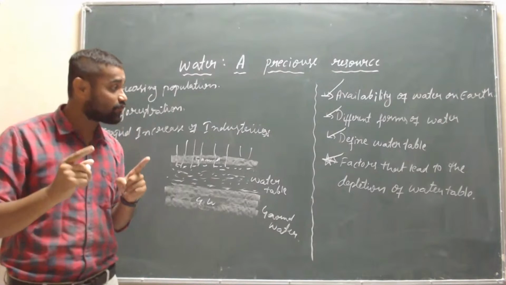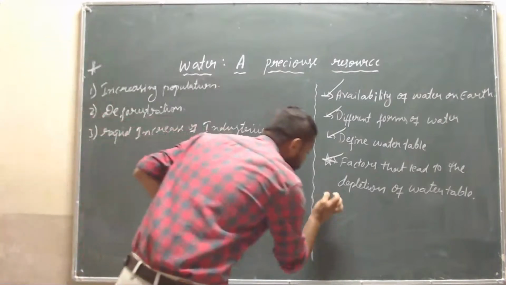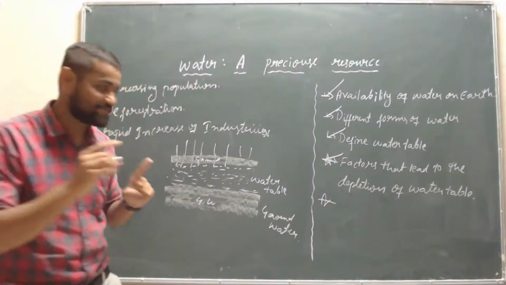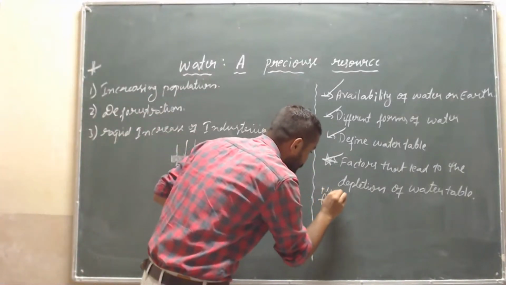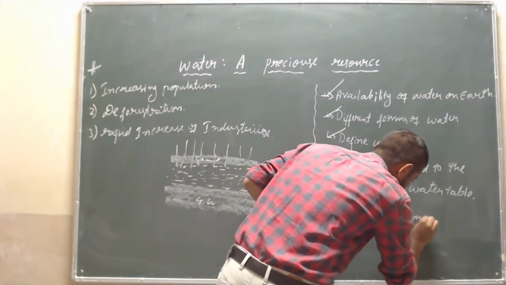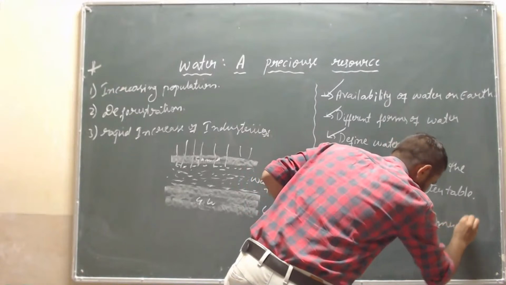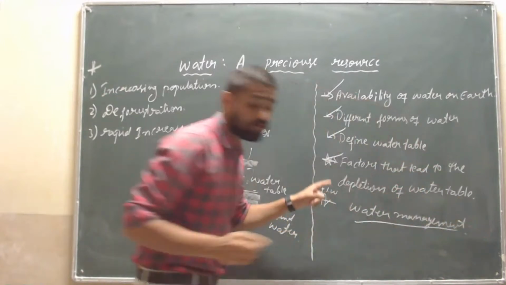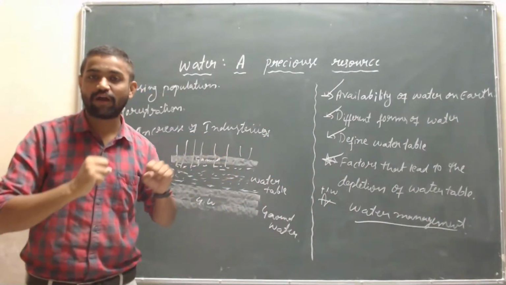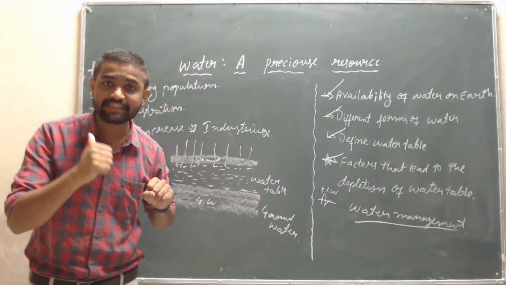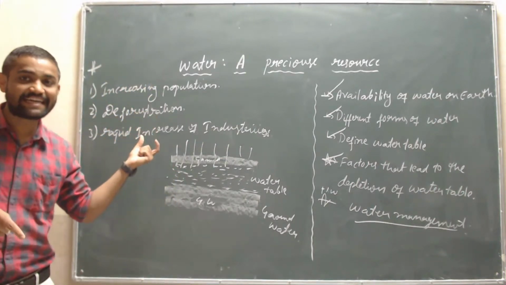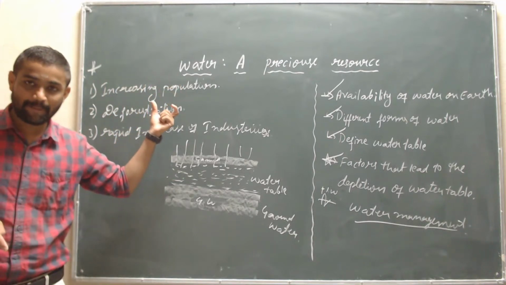Today's homework for you is to write 1 point on water management: how you will manage the water resource, how you will control the water resource. Why control? Because the water level is decreasing due to these factors.